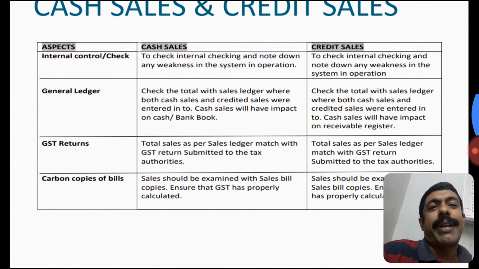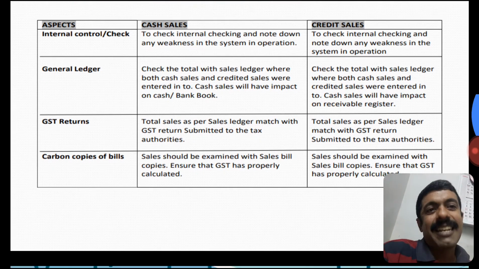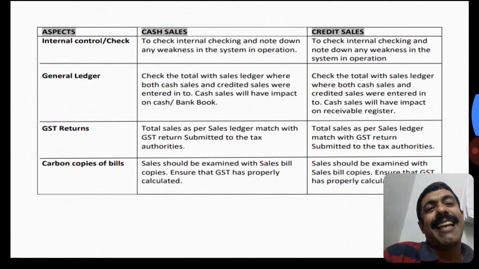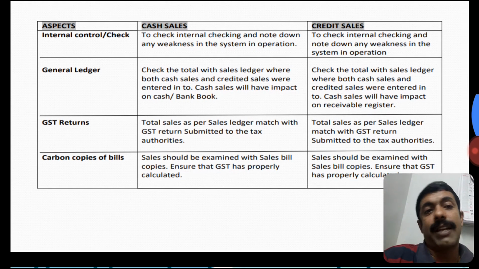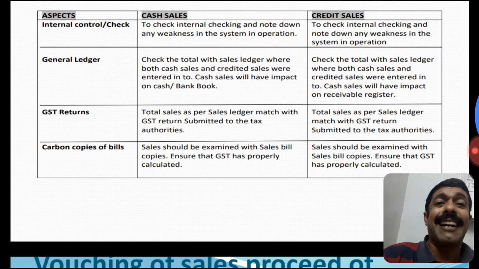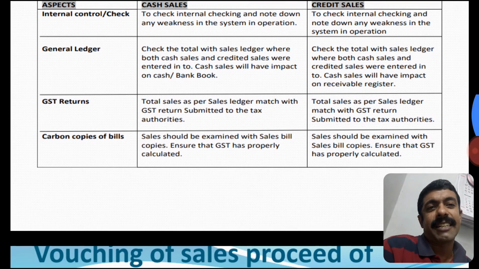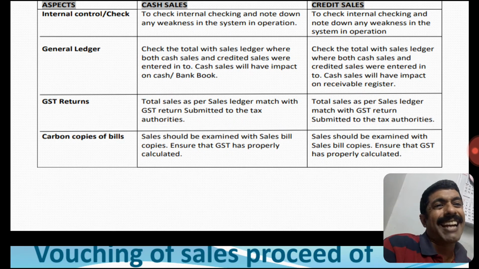Check the total with the sales ledger. The sales ledger contains both cash sales and credit sales, so we check the total sales, cash sales and credit sales in one ledger.